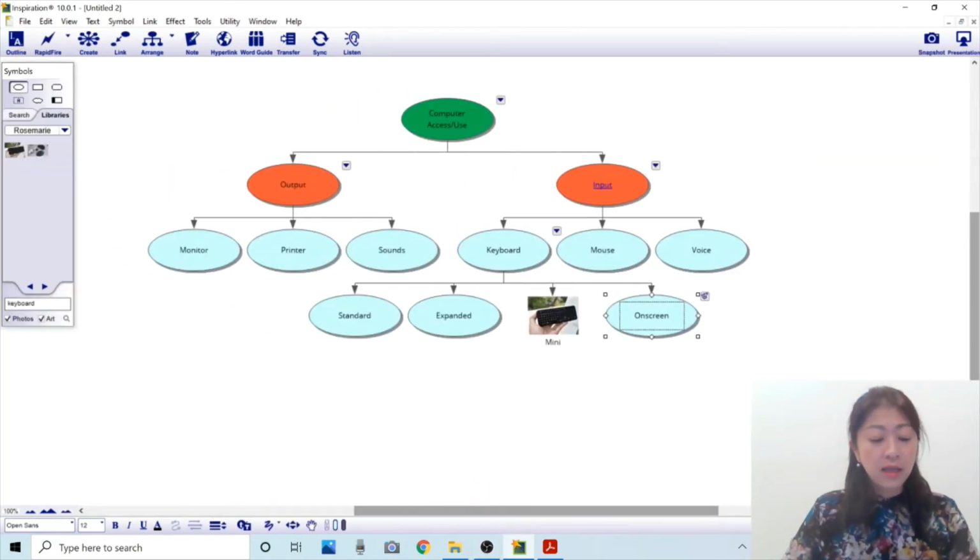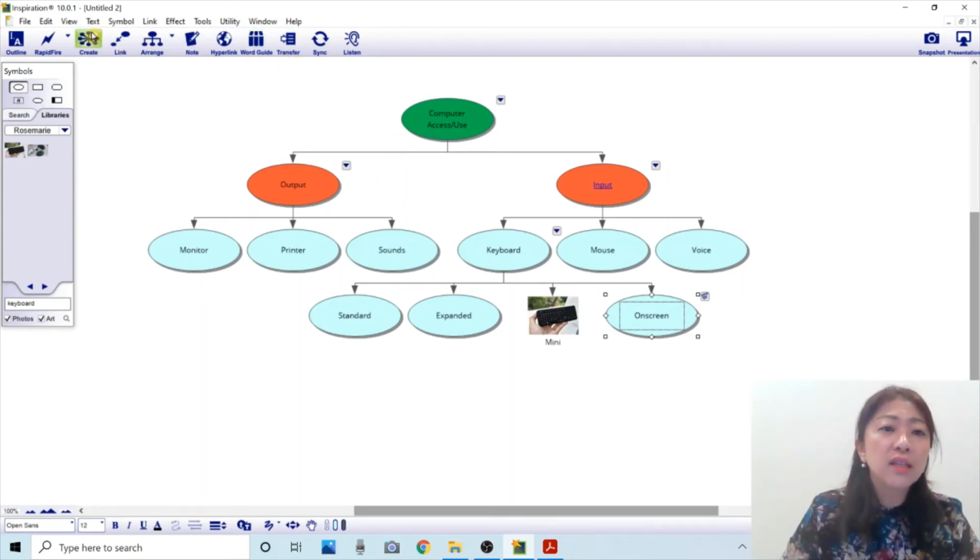Okay. And then, when I'm done with organizing my ideas, I can transfer this diagram and the outline. If you look at the icons in here, there is a transfer icon.